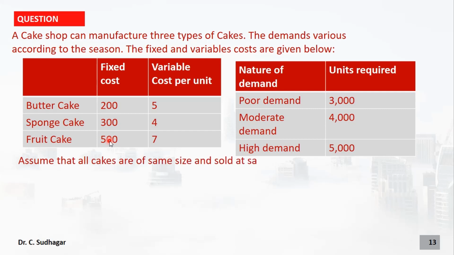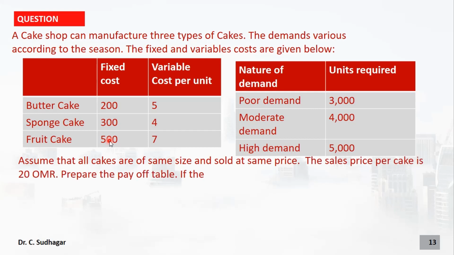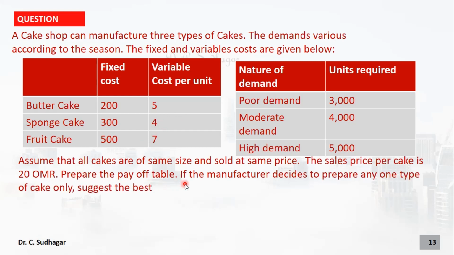Assume that all cakes are of same size and sold at same price. The sales price of a cake is 20 OMR. Prepare the payoff table. If the manufacturer decides to prepare any one type of cake only, suggest the best option under the following different approaches. So there are two questions here.